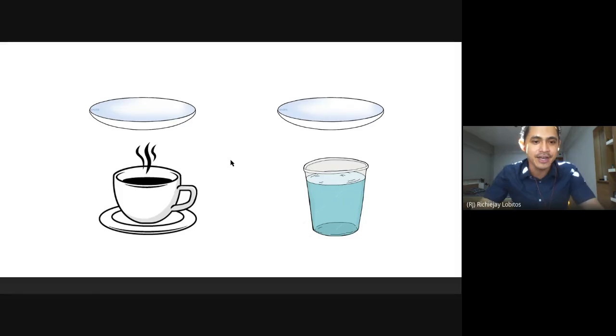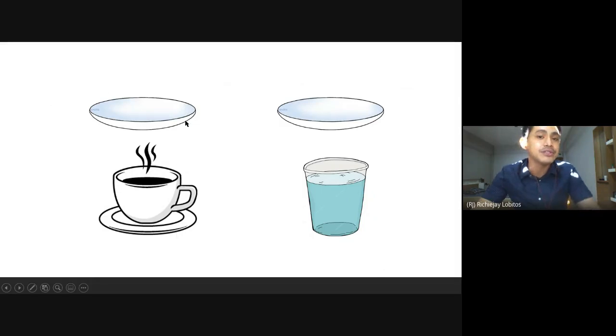It will be on the watch glass above the hot coffee because the hot coffee produces a lot of water vapor and therefore it has a higher amount of water vapor in the air that surrounds the watch glass.